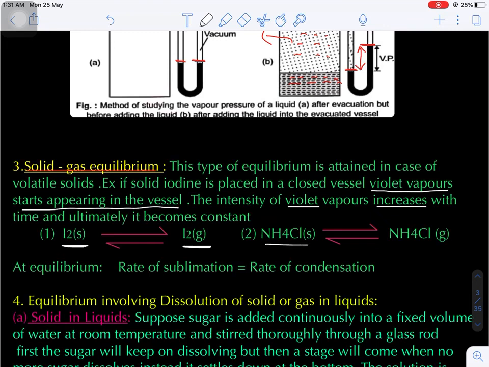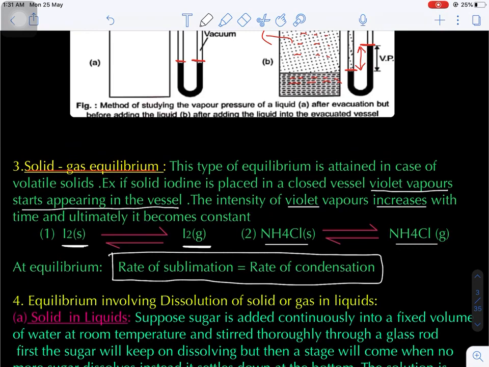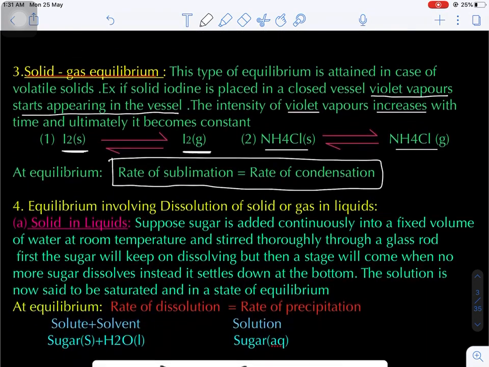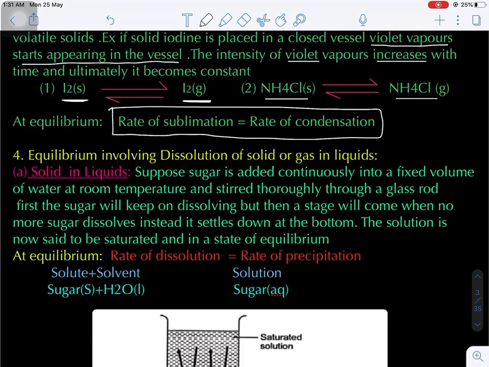Now ammonium salts are also sublimating compounds. At equilibrium, what happens? The rate of sublimation will be equal to the rate of condensation. Now, equilibrium involving the dissolution of a solid or a gas in a liquid.